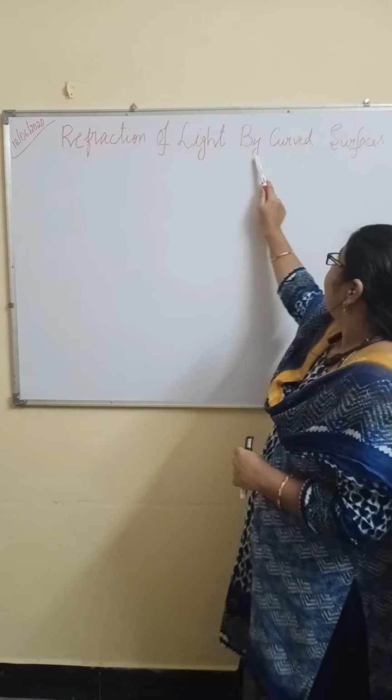Why will the light ray bend? What is the cause for the light ray to bend? Because there is a change in the medium. Here, one glass slab is there. This is the glass slab. When a light ray is coming like this, it is the incident ray. Here it is coming from the air medium. This slab is the glass medium. So there is a change in the medium. Therefore, the speed of the light ray will change.